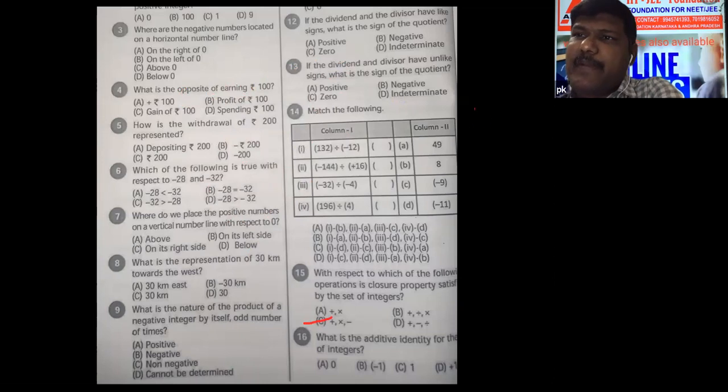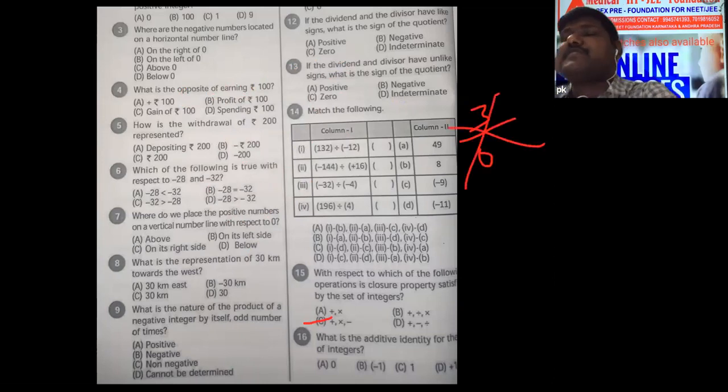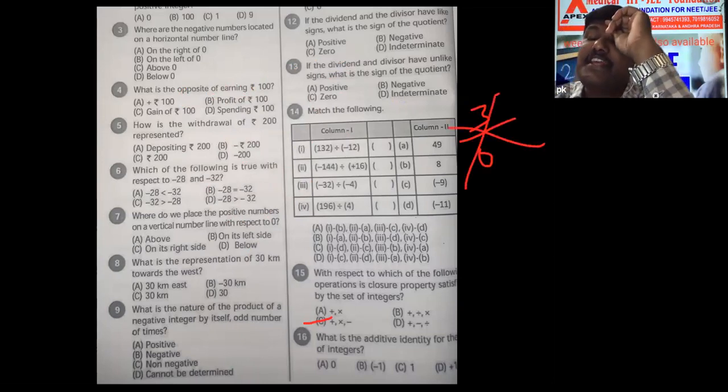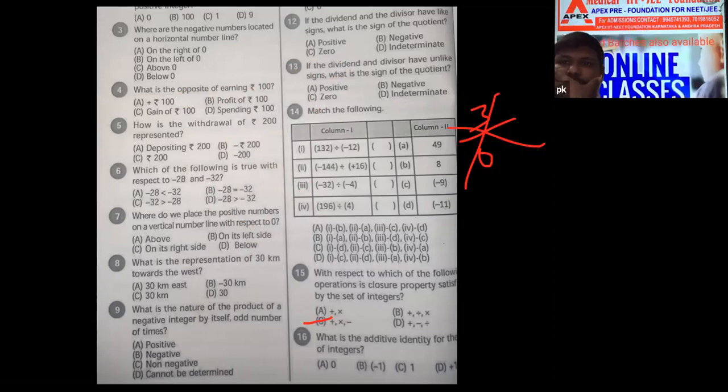Closure property means 3 by 0 is not possible, no. That's right. Addition it is possible, multiplication it is possible, minus is also possible, for integers. Understand what I am saying to everyone? Good. Next one.